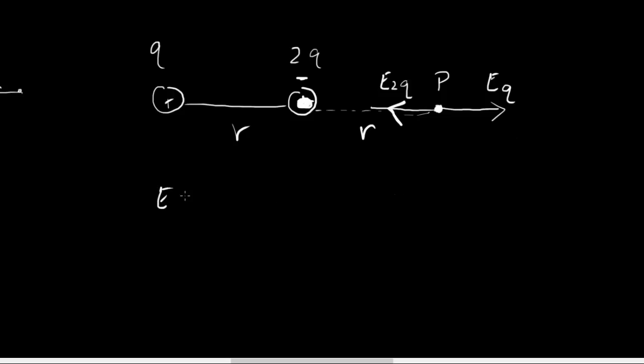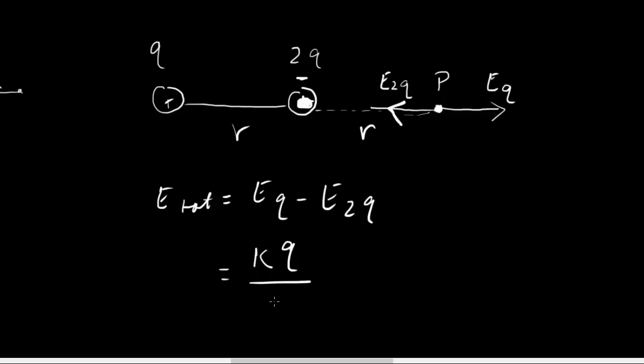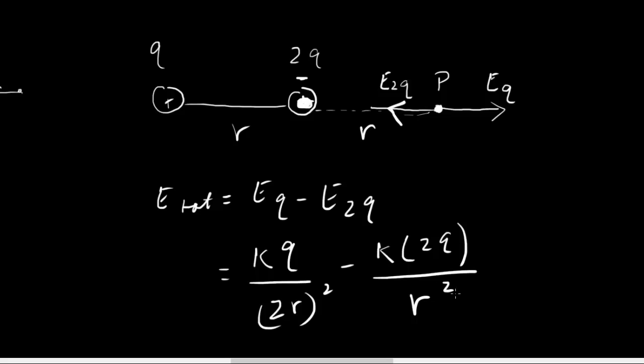Okay, and then the total electric field would be E_q minus E_2q. Okay, and when you plug in the given parameters, you're gonna end up getting kq over 2r squared minus k times 2q over r squared.